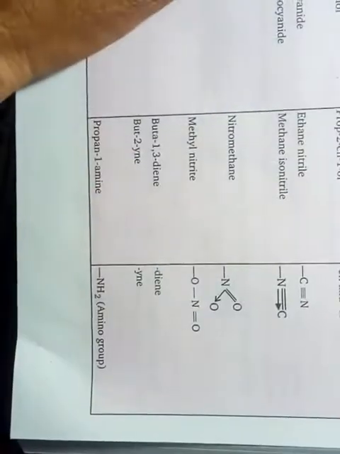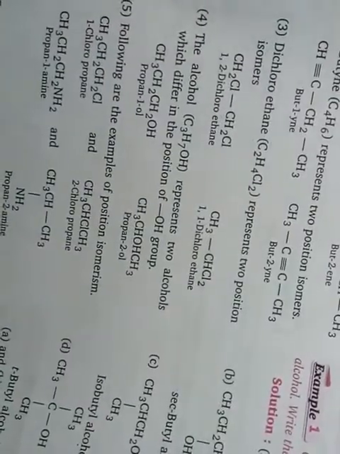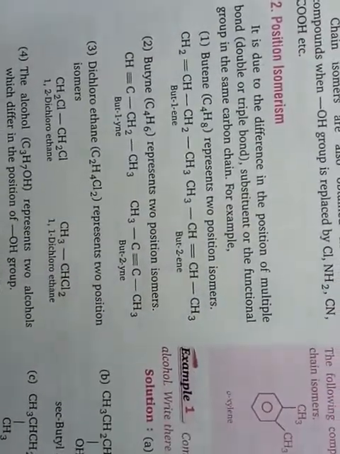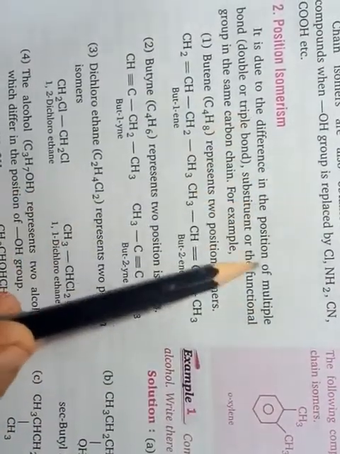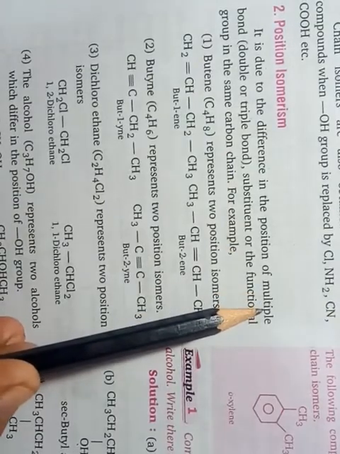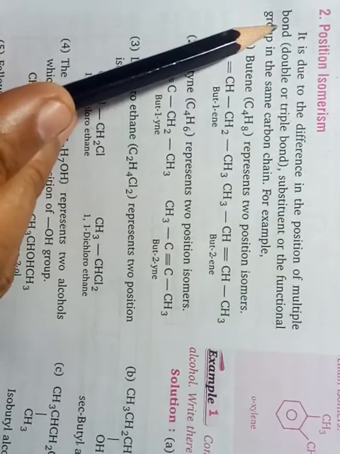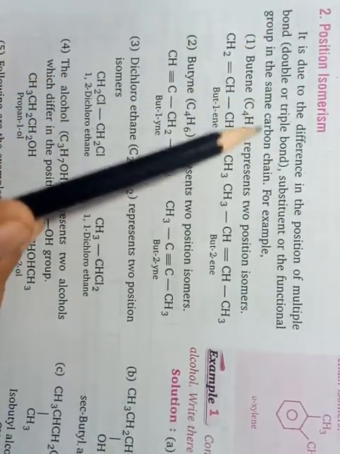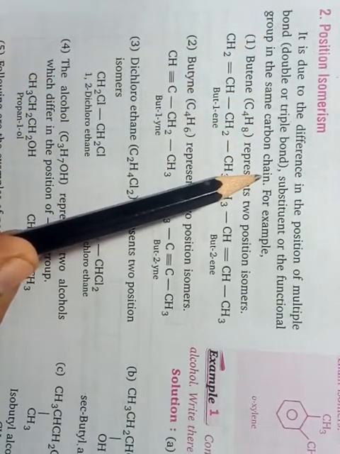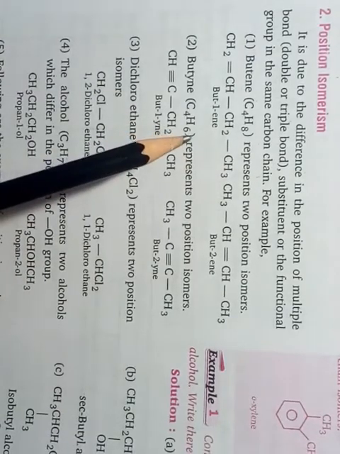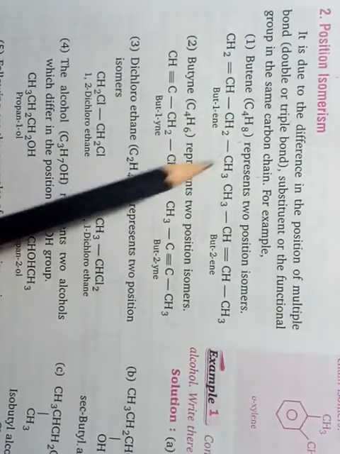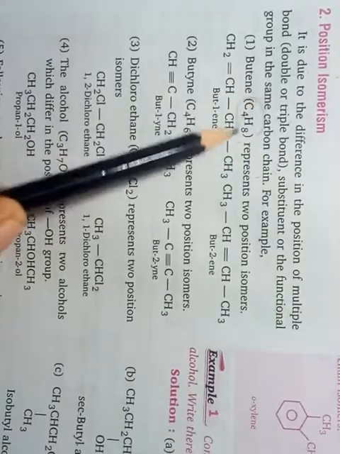The next isomerism is position isomerism. In position isomerism, it is due to the difference in the position of the functional group in the same carbon chain. For example, C4H8, this is showing the formula of butene.